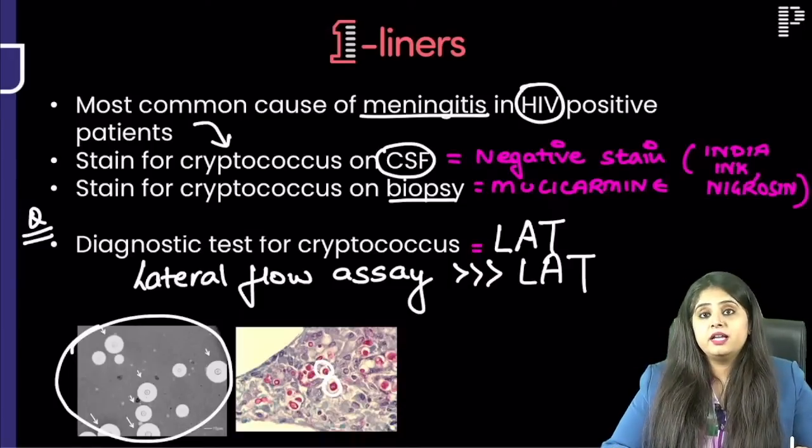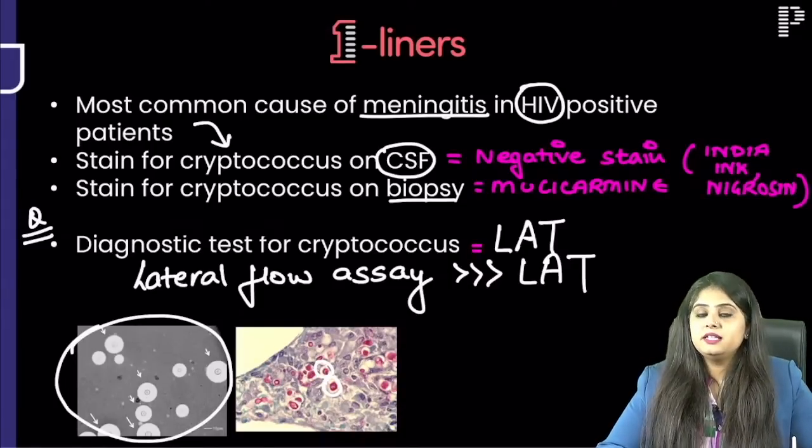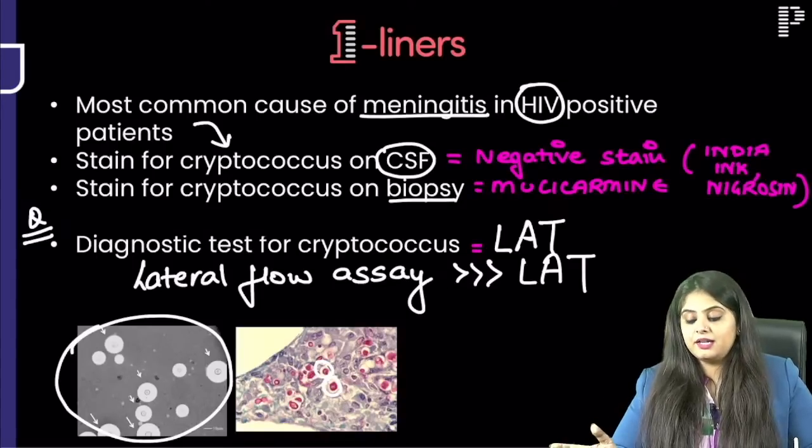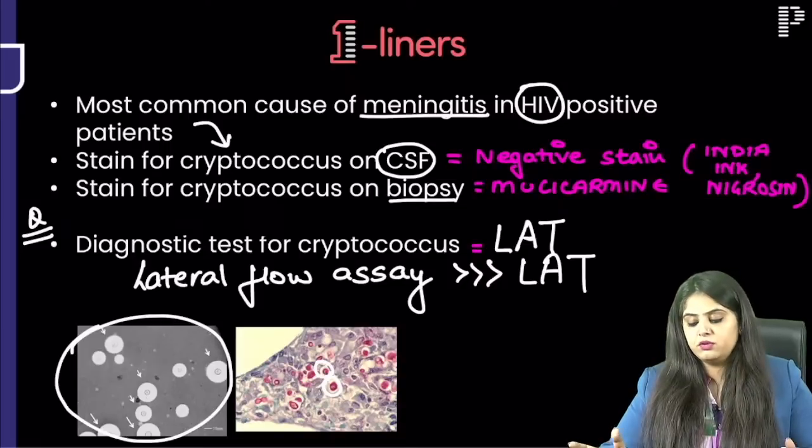Again, this update is added in RR 6.0, if you haven't seen it, please listen now. Lateral flow assay as a genetic test is better than latex agglutination test. Whatever is there in the answer, you mark that.